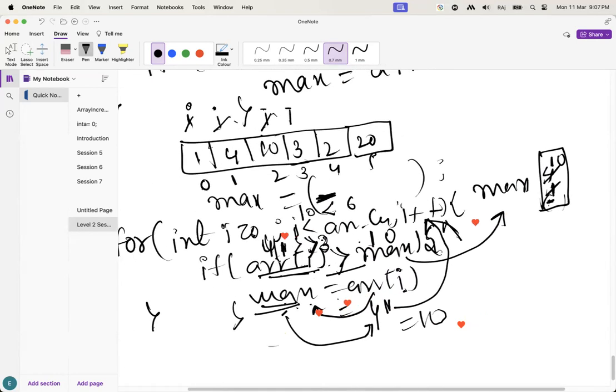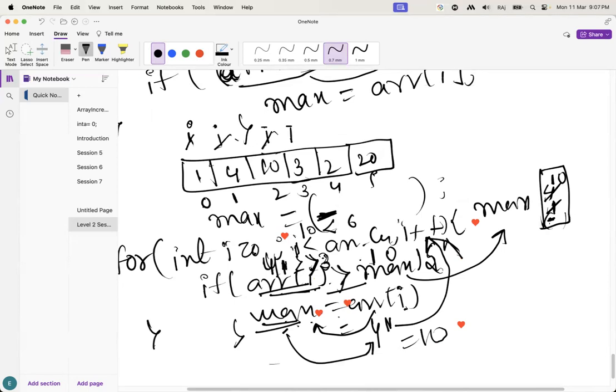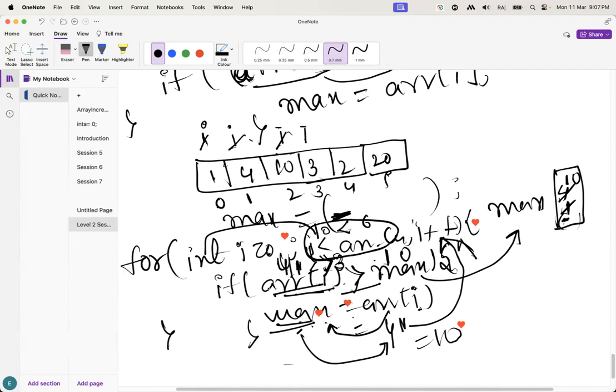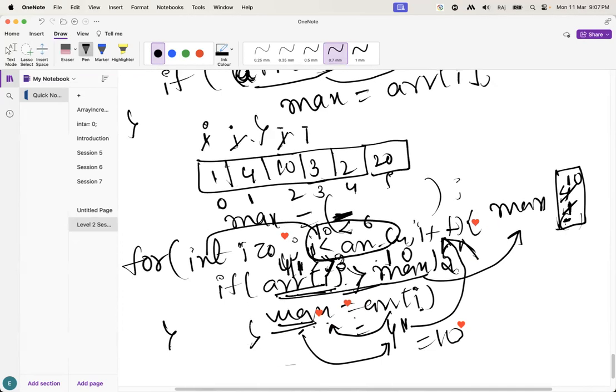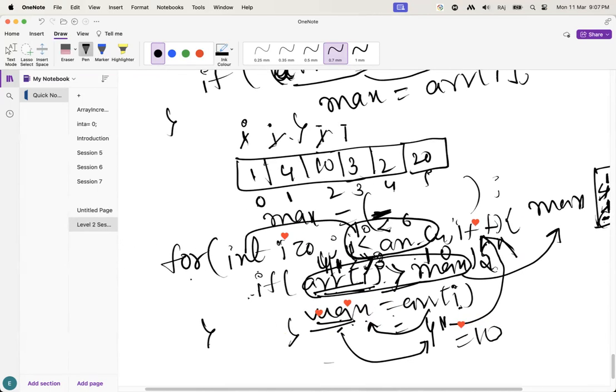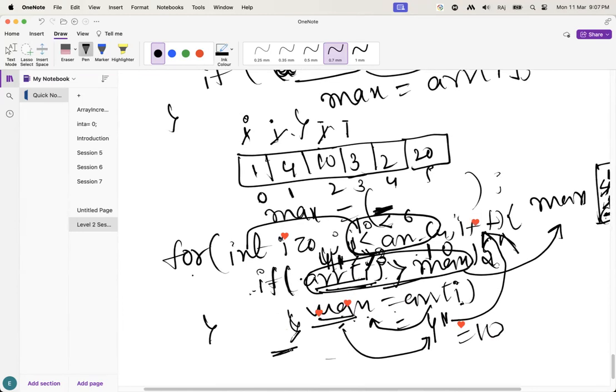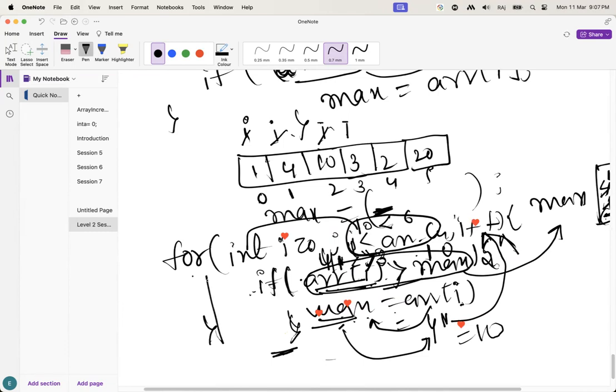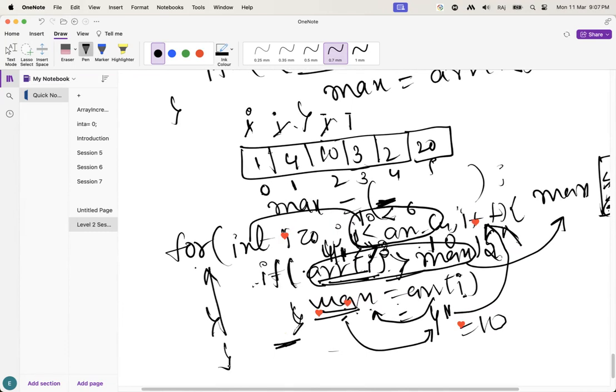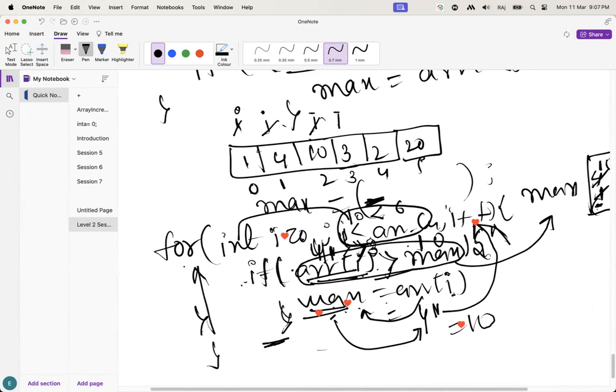Guys, check, here two conditions are there. One is the condition of the for loop. Another condition is this one, which belongs only to the if. It does not belong to the for. Let's suppose this if condition is false, it will come out of this if only. It will come here, but it's still inside the for loop. Most new guys will get confused here.